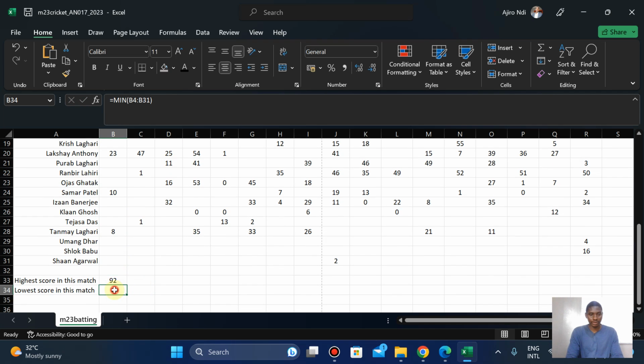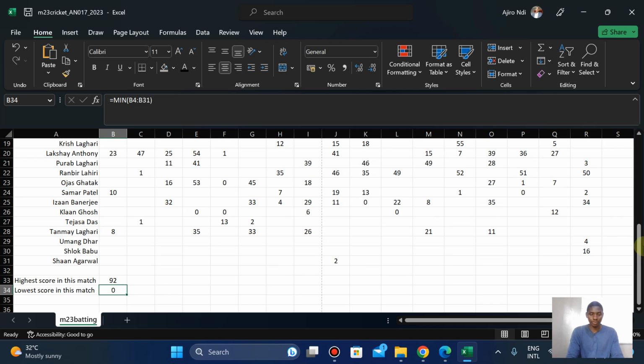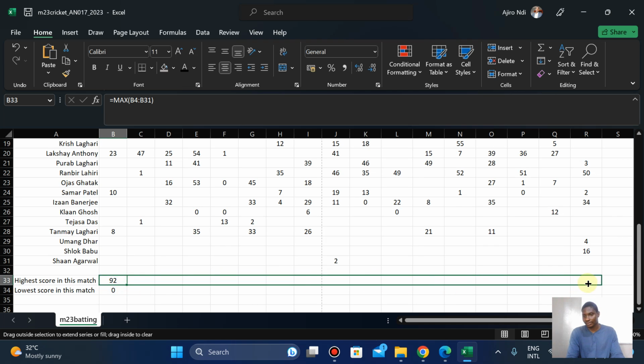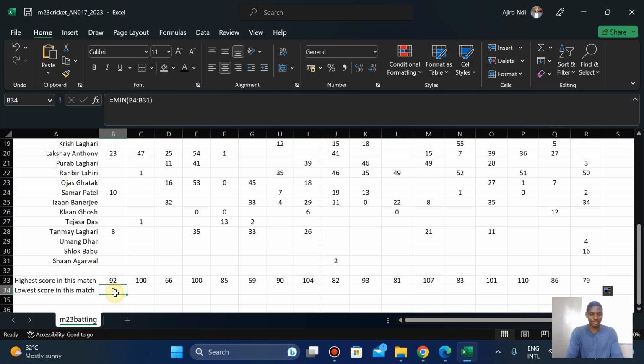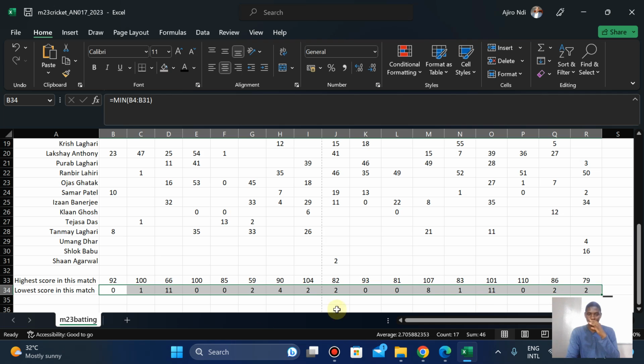Okay, so the minimum is 0. I was wondering. Going to replicate it like this, which is the beauty of a spreadsheet. Okay, done.